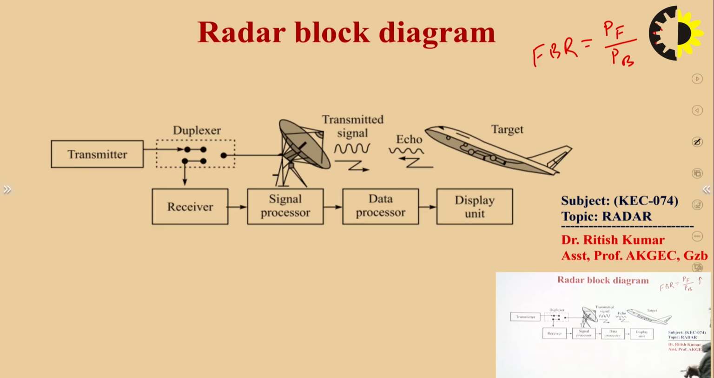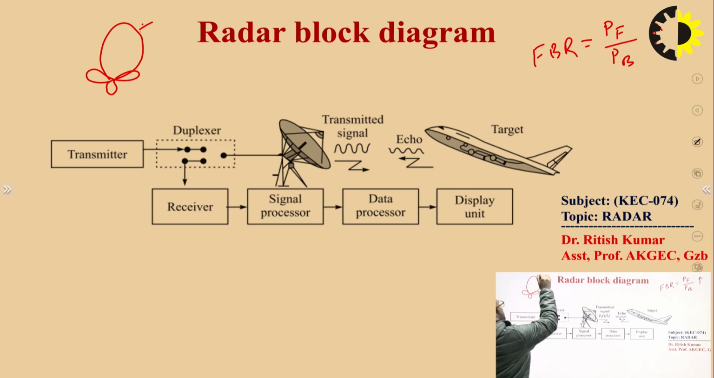In terms of beam, if I draw the radiation pattern of the antenna, this is the radiation pattern. This is the main beam, the main lobe of the pattern, and this is the back lobe of the pattern. I hope you can see the pattern of the antenna clearly.